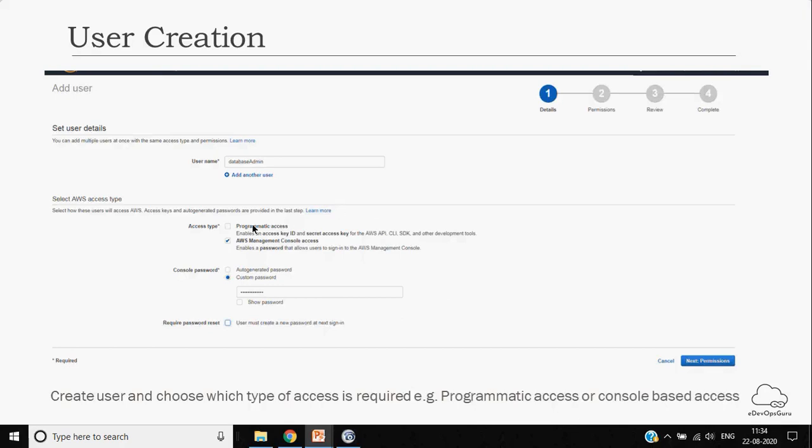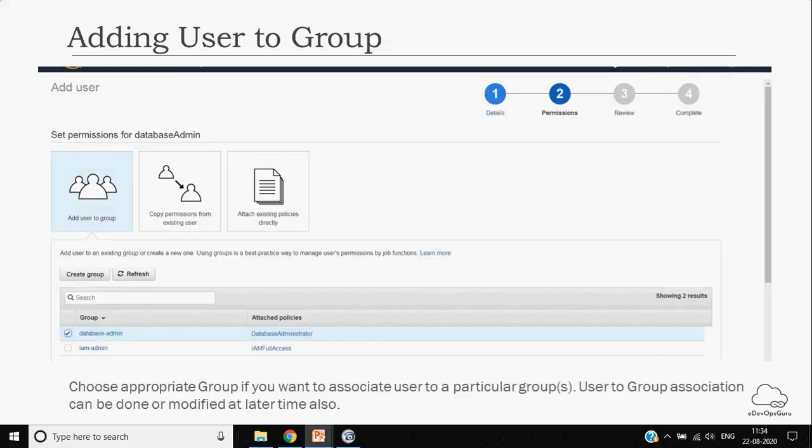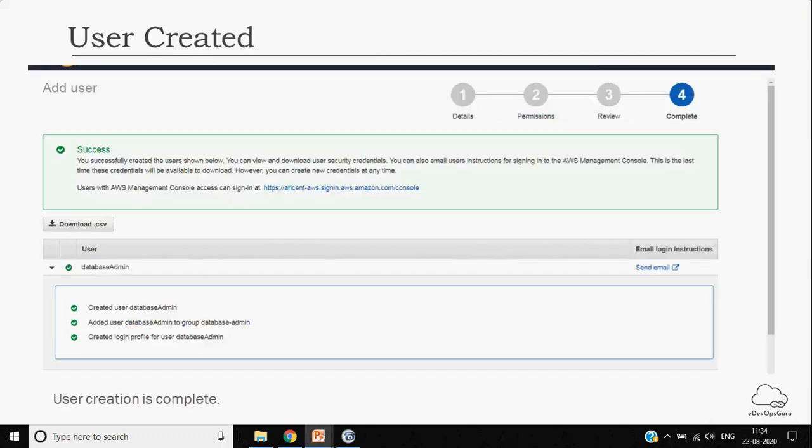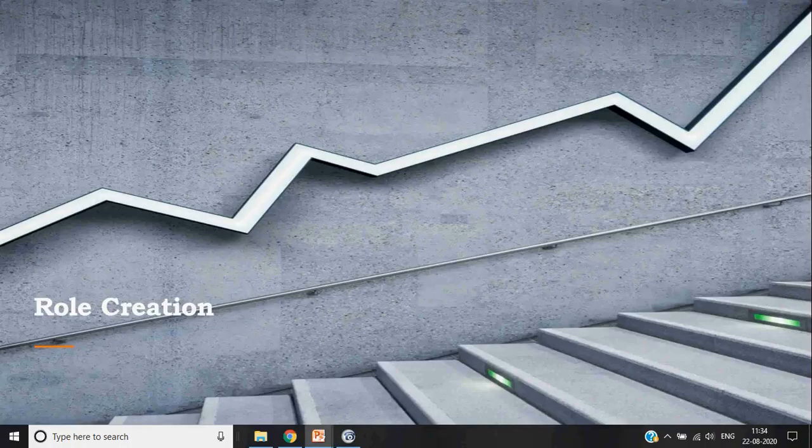Here we did not give programmatic access because database administration normally happens via the GUI. This is the assumption here. Then you add this user to a group, and then you review it and complete it.